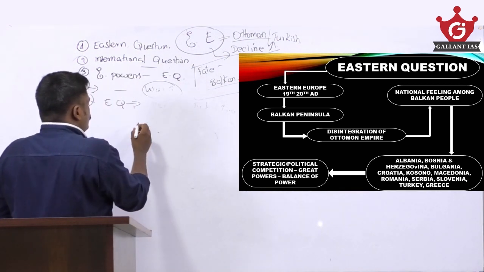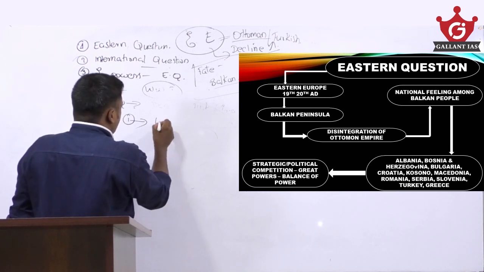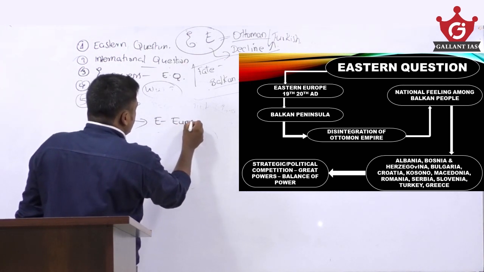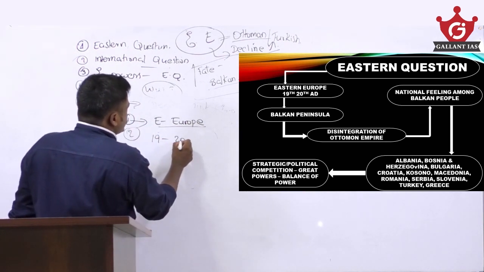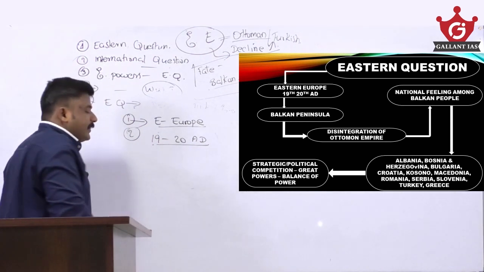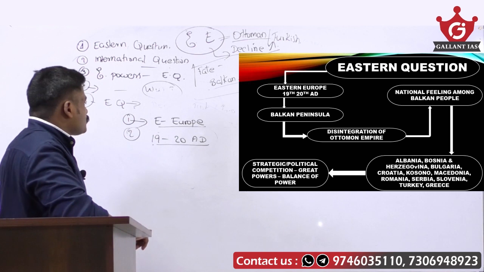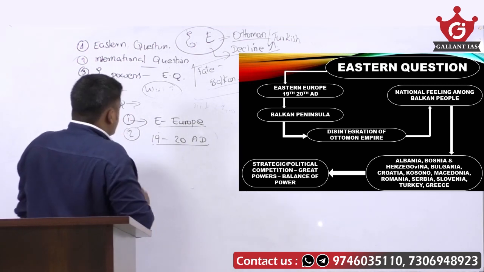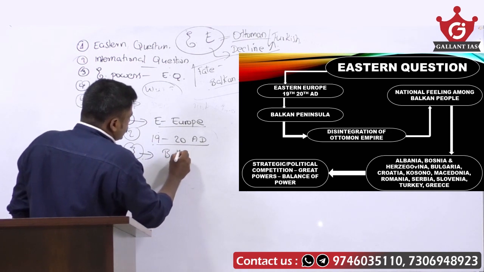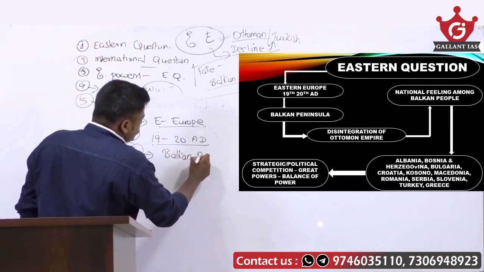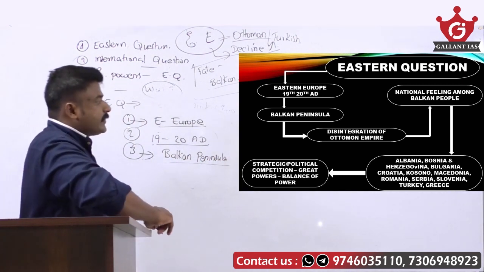First point, take care that the Eastern question is a popular question revolving around Eastern Europe, in the 19th to 20th century. Especially, it affected the Balkan Peninsula, the many states in it.